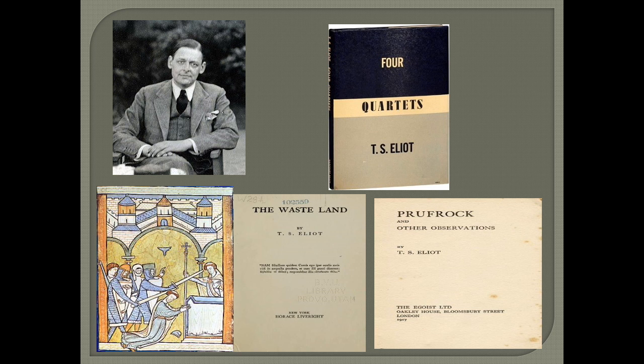And here is a famous drama of T.S. Eliot, Murder in the Cathedral. You can write this name. He got the Nobel Prize in literature, probably in 1948.